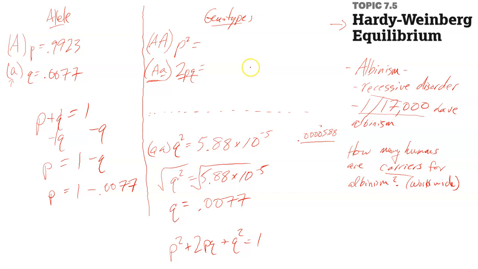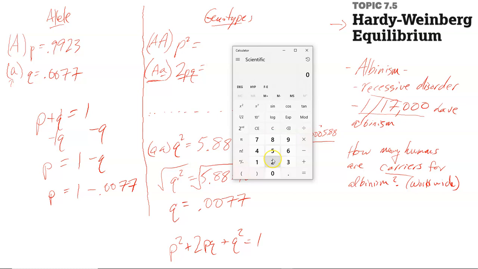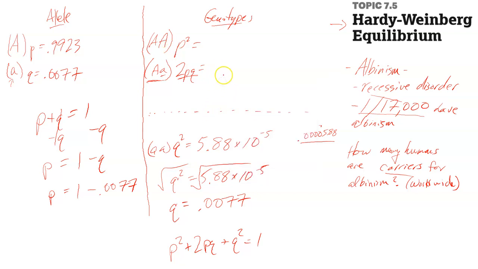So, you're going to need your calculator again. Go ahead and solve 2PQ. Pause it and solve. Okay. I'm going to solve it here in this calculator. 2 times, and be very careful. Make sure you're looking at P and Q and not over here at P squared and Q squared. That is a common mistake. 2 times 0.9923 times 0.0077 is going to give you 0.015281. We'll round this to 0.0153. There we go.